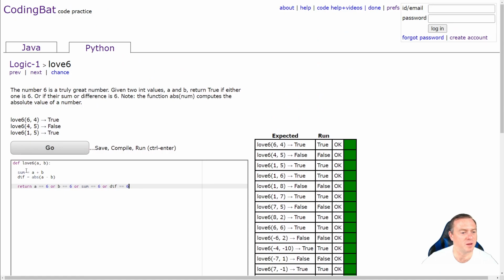How goes that? So we've done the sum, we've then done the difference, and then we just literally checked the truth of this. So if A was equal to 6, that would be true. If B was equal to 6, it would return true overall. If the sum of A and B was equal to 6, true. And if the difference was equal to 6, return true.